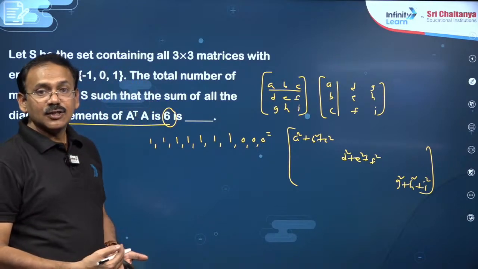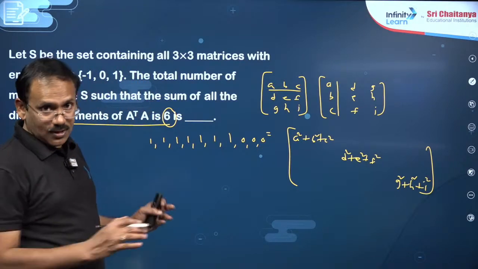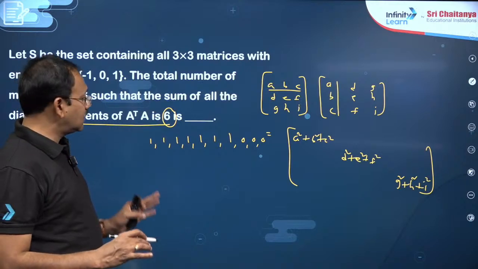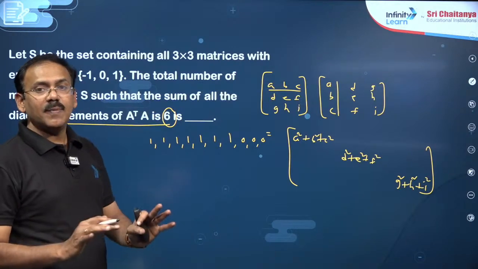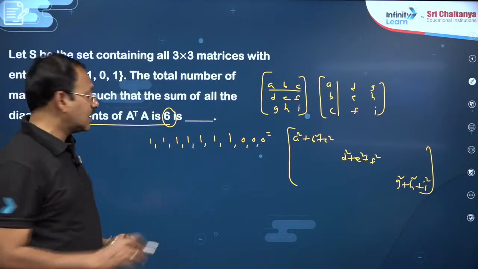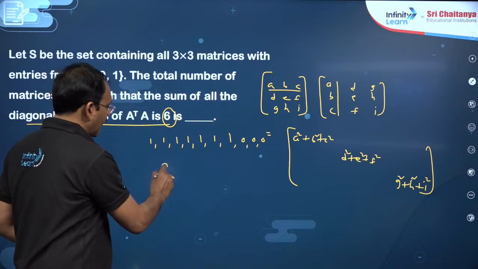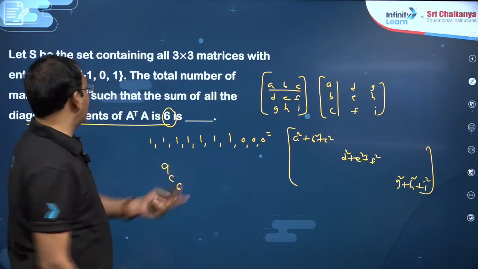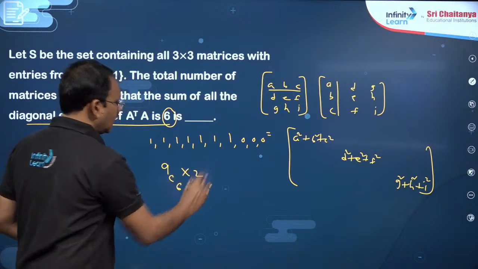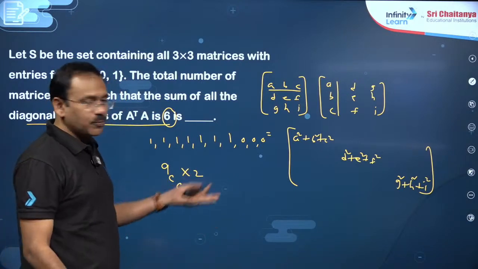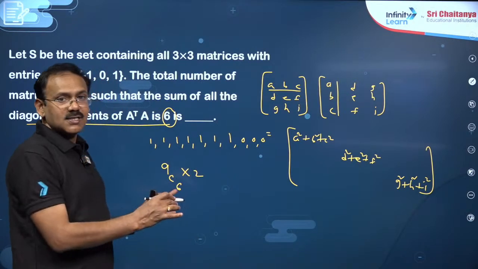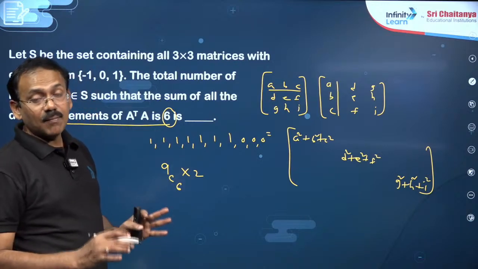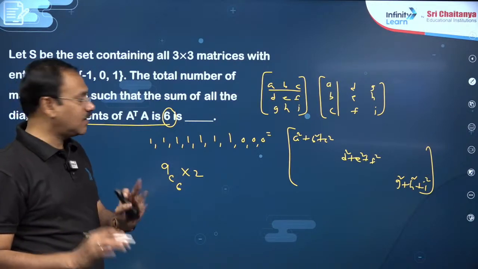So in this case, you see 6 places ones, 3 places zeros. So select 6 out of 9 places, 9C6. There you can write 1 or -1, 2 possibilities, and the remaining 3 places you have to put 0. So these many matrices will be there where the sum of the squares is equal to 6.